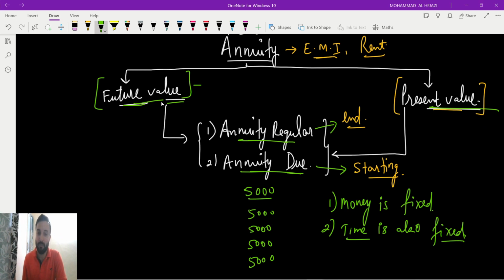So annuity regular applies for both future value and present value. Annuity due applies for both future value and present value. But remember the thing, in the examination they will not say find the future value of annuity regular, or find the present value of annuity due, or find the future value of annuity due. They will not tell in the examination. So how will you get to know?